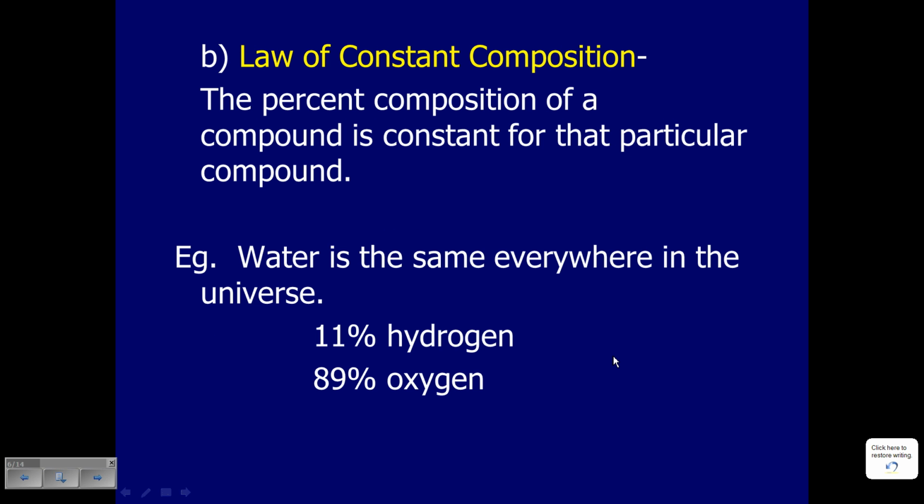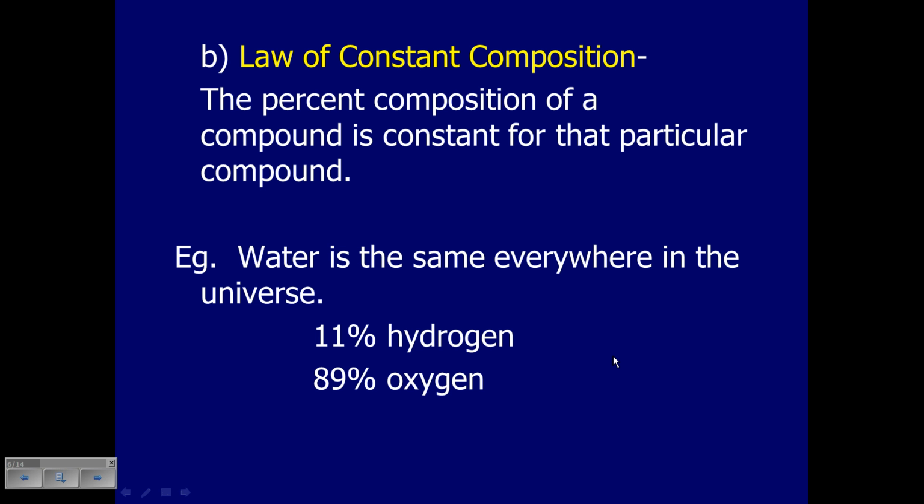Okay. The other important law that was supported is the law of constant composition. Chemists realized that a compound made up of more than one type of atom was always the same. It didn't matter where you got that particular compound.